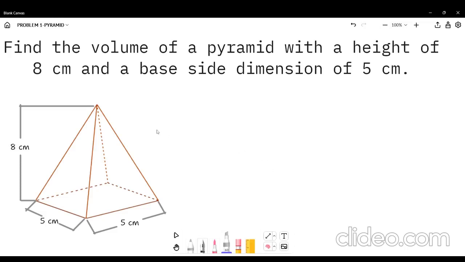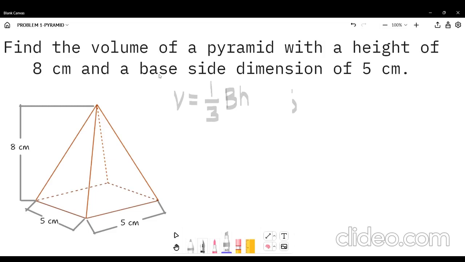Our problem for today is find the volume of a pyramid with a height of 8 cm and a base side dimension of 5 cm. So in order for us to get the volume, we'll be using the formula of the volume of the pyramid, which is volume is equals to 1/3 base times height.